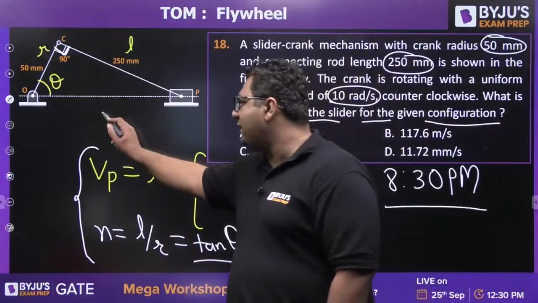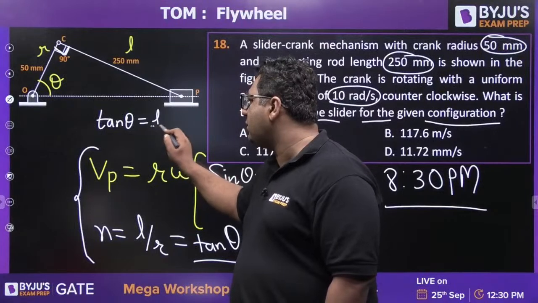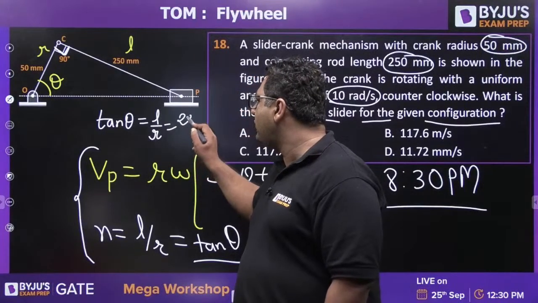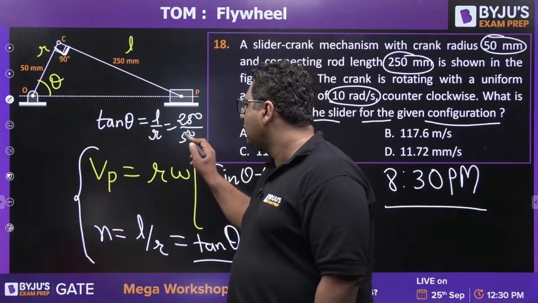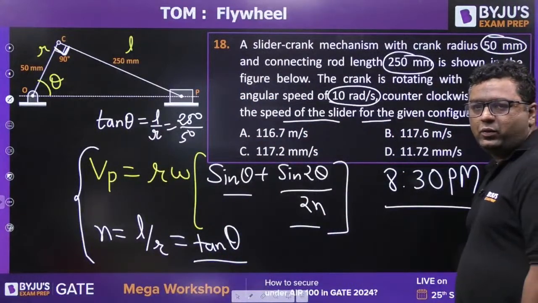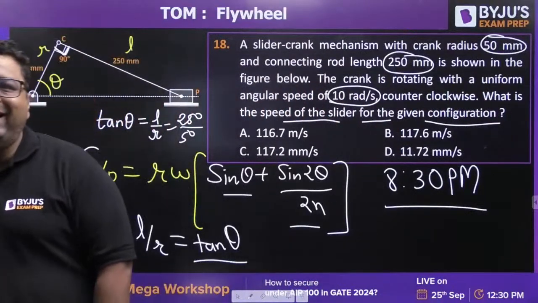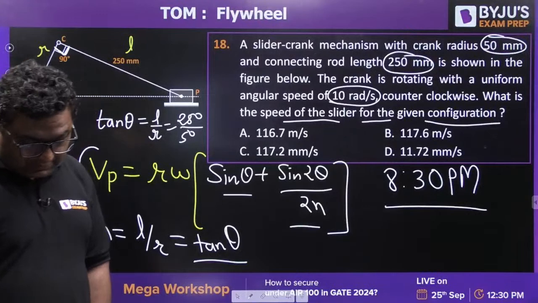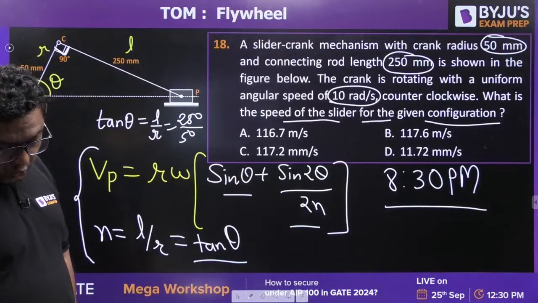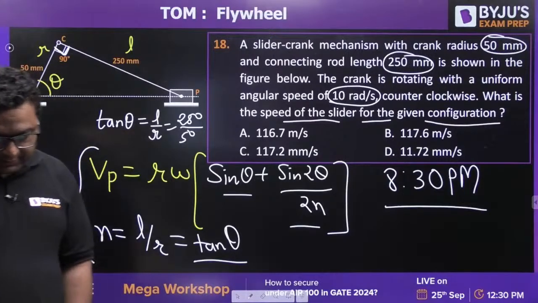First of all, you will find out the theta. Tangent theta is L by R, 250 by 50. Getting theta, put it here. Rachit Devkan is saying the answer to be D. Please check it. Rachit, I feel you have done some calculation mistake. Check it again.